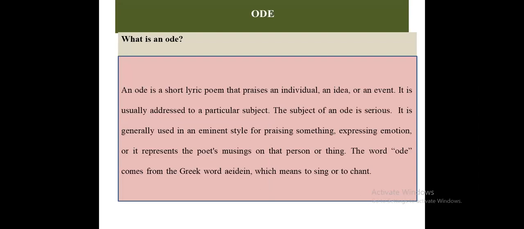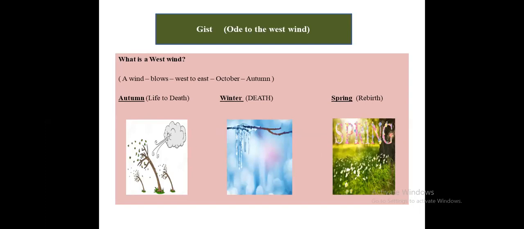Now, first of all, see what an ode is. An ode is a form of lyric poem that praises an individual, an idea, or an event. It is addressed to someone or something. So the subject of an ode is very serious. It is written on a serious note, and it is generally used in an eminent style for praising something, expressing emotion, or it represents the poet's musings on that person or thing. The word ode comes from the Greek word aidion, which means to sing or to chant. Now see here the gist.